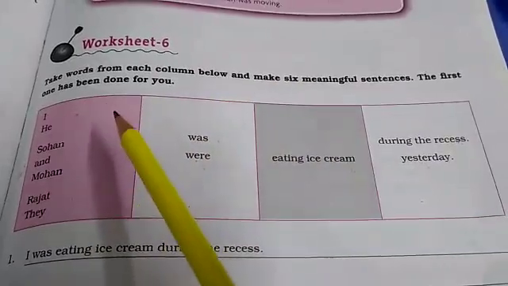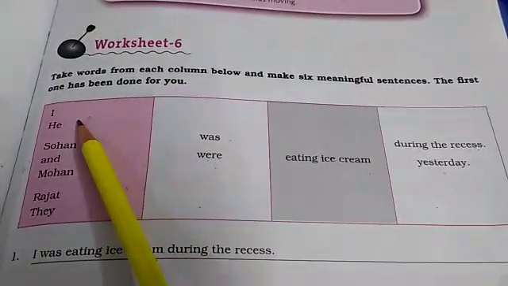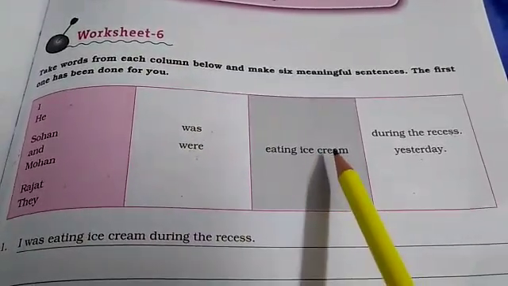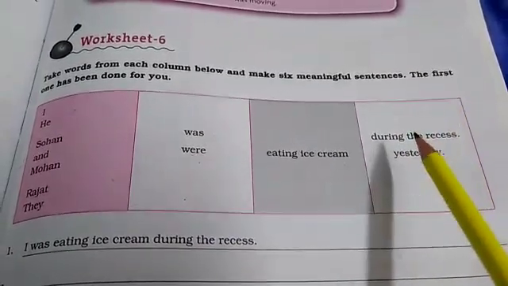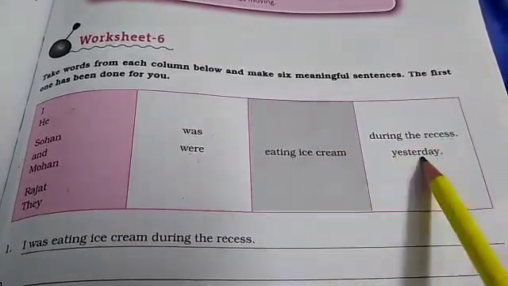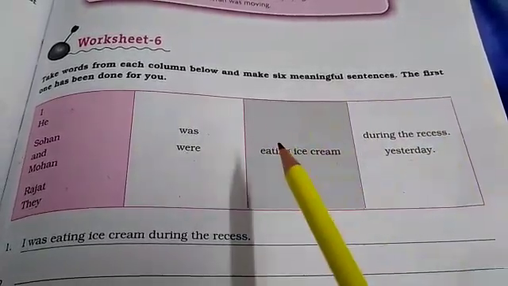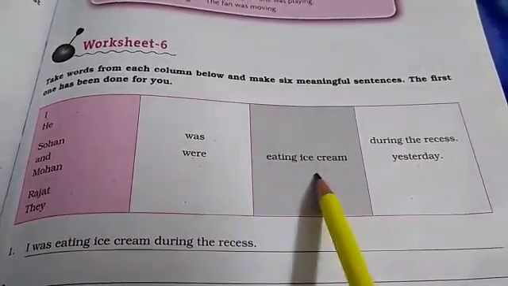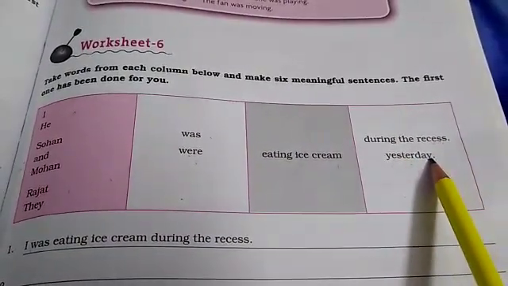The first column is I was eating ice cream during the recess. These 2 columns you can use or you can repeat these words. So he was eating ice cream yesterday.